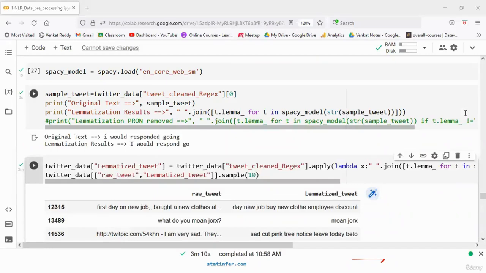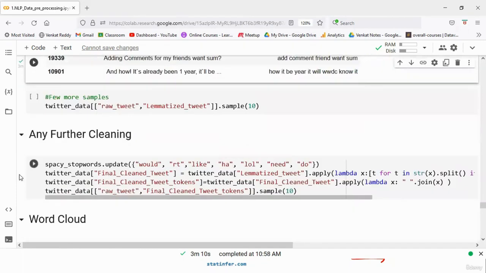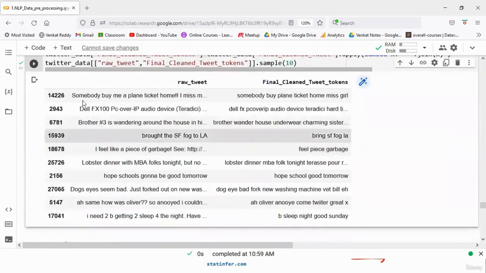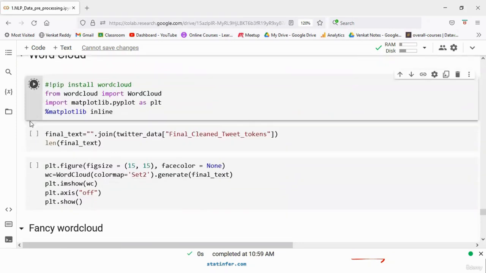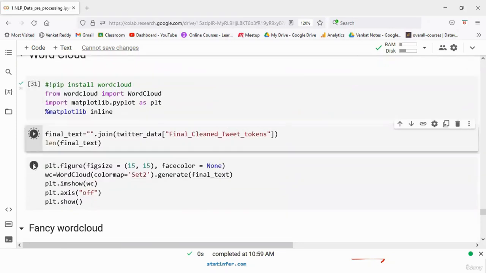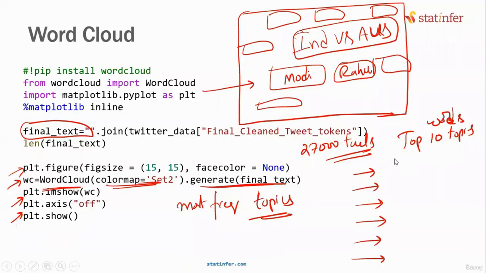So how do you generate the word cloud? You go here to the code file, and then any further cleaning that can be done, and then create a word cloud. So all of you go to the creation of the word cloud and tell me what are the top 10 words or top 10 topics.